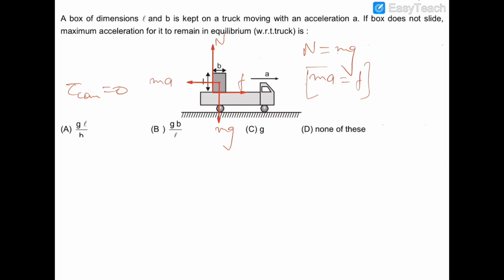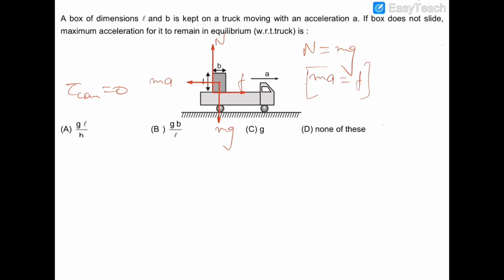So friction will be responsible for toppling the block in the backward direction, and normal reaction would be preventing this block from toppling. So if their torques are equal, then that acceleration is the maximum acceleration with which the truck can move without toppling the block.